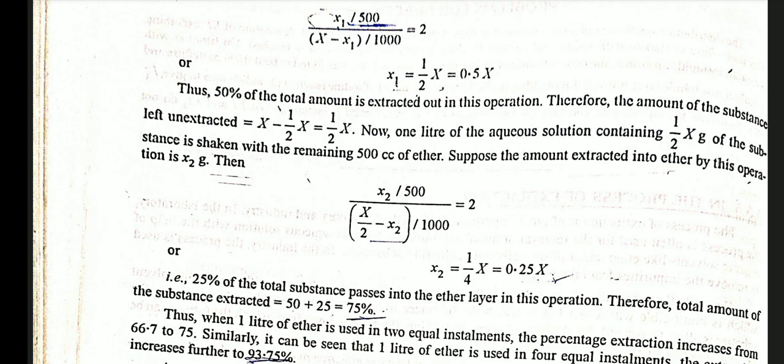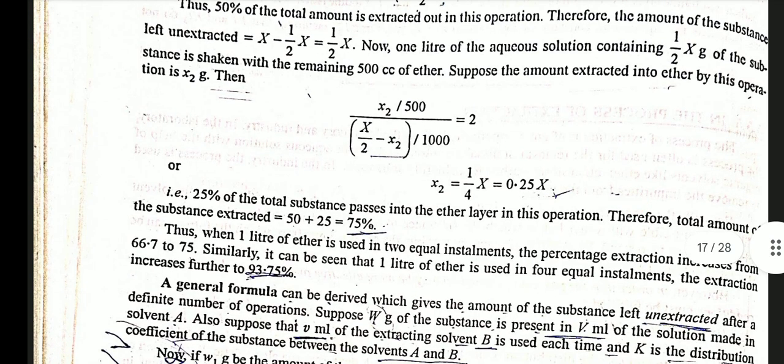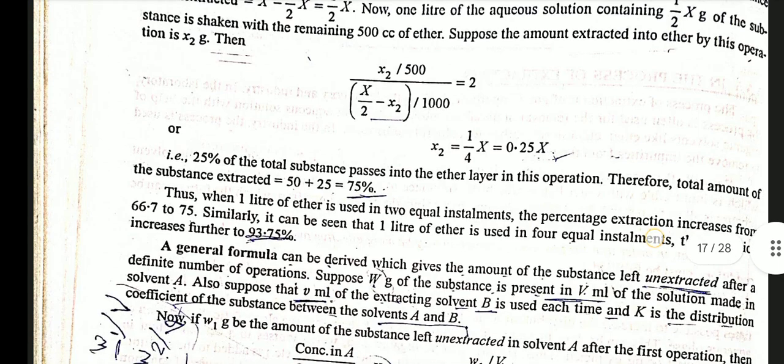Now 1 liter of aqueous solution containing half X gram of substance is shaken with the remaining 500 cc of ether. Suppose the amount extracted into ether by this operation is x2 gram, then (x2 upon 500) upon (X by 2 minus x2 upon 1000) is equal to 2. x2 is equal to 1 by 4th X is equal to 0.25X.